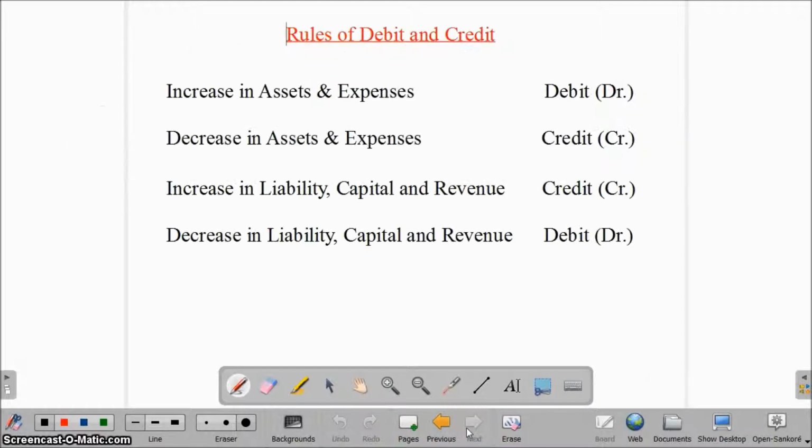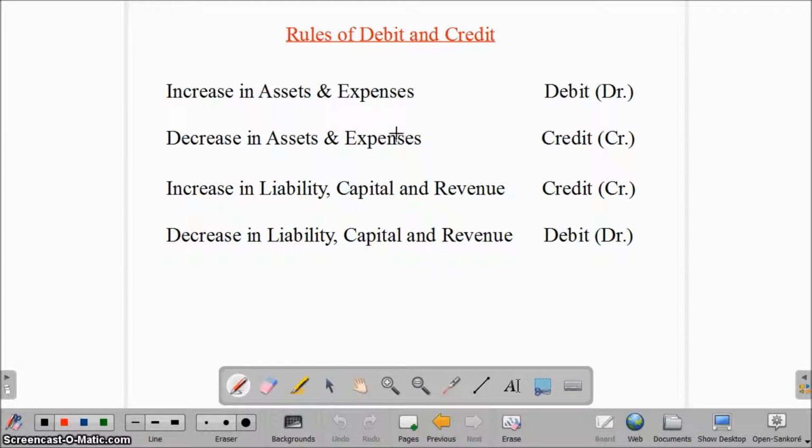Now the question comes, what will we do if there is any decrease in liability, capital or revenue? Obviously in that case we will debit the concerned liability account, capital account or revenue account. So this is our fourth rule: decrease in liability, capital and revenue will be debited.